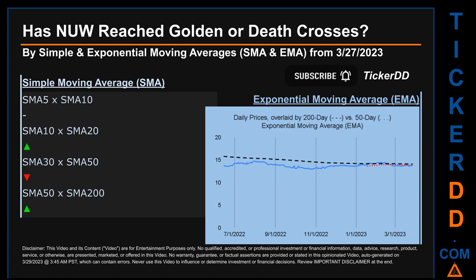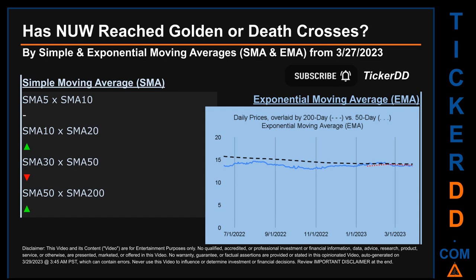Has NUW price reached golden or death crosses? Golden cross and death cross are basic signals that compare average prices across two specified trade day ranges, a short-term versus a long-term range. For example, 5-day versus 10 trade days. Essentially, a golden cross is a bullish signal. It appears when a ticker's short-term moving average crosses above its long-term average.